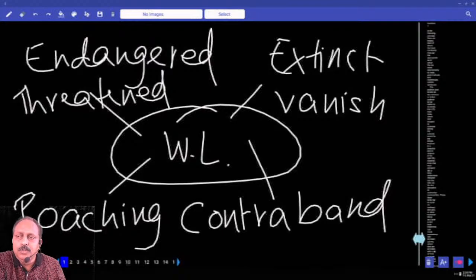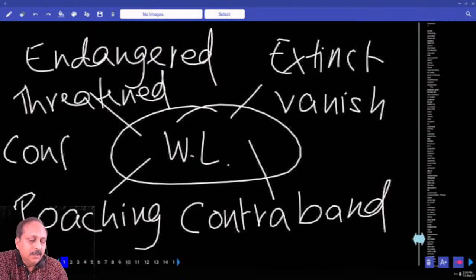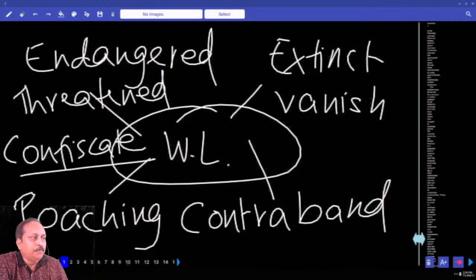And why do they do that? They do it for skin, shells, all these. And they try to smuggle. Sometimes the officials catch and confiscate. Write the word. Have you heard of this word? Confiscate. Confiscate means seize, S-E-I-Z-E. They take those things and hold them.